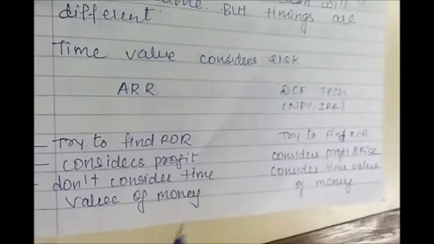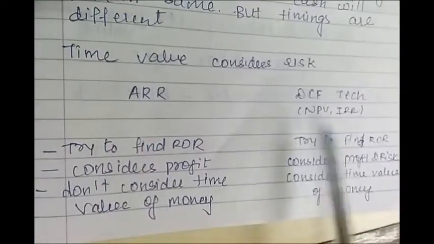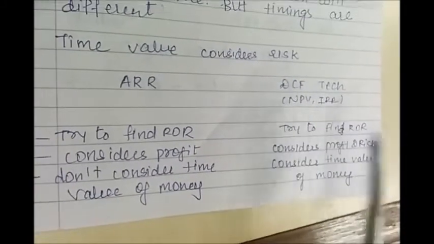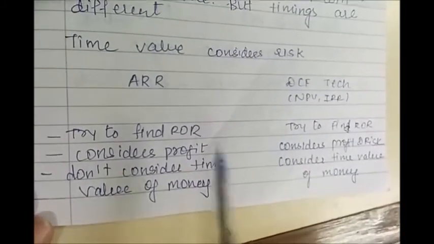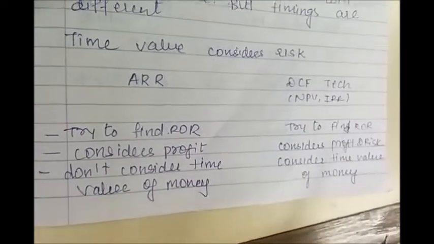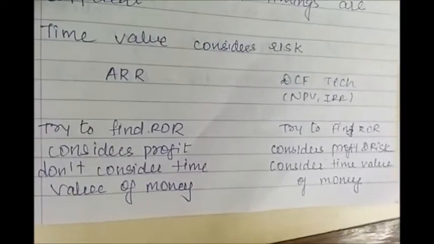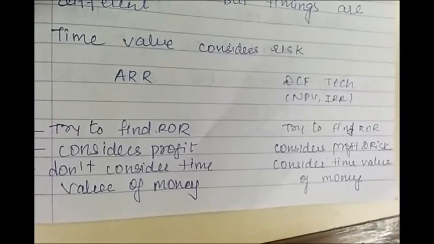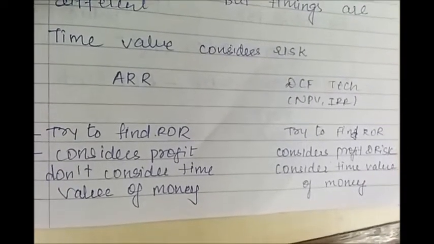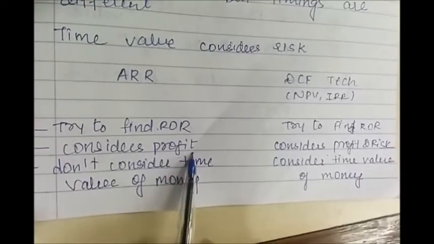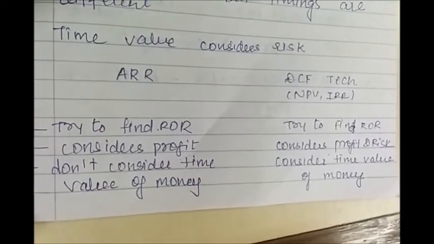Let us look at the difference between accounting rate of return and all the discounting techniques, that is NPV, IRR and PI. In both the cases, we try to find out the required rate of return, the rate at which you will be able to cover your investment. But the difference is that ARR will consider only profit, as it is based on the financial statements.